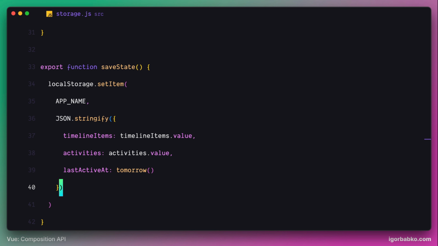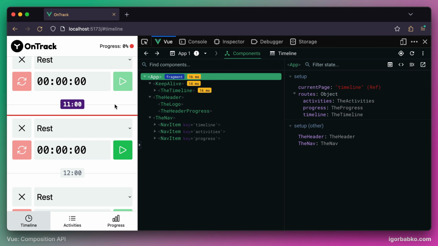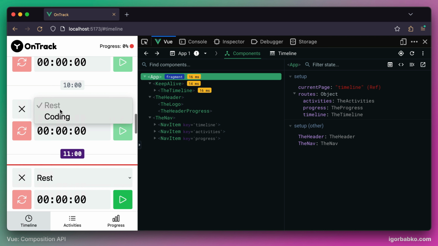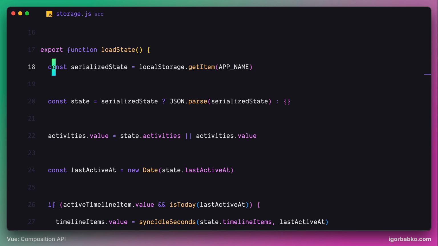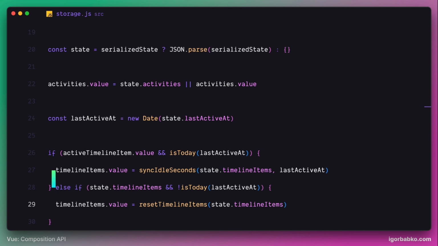as we can see, all the data was reset, not only tracked seconds. Actually, when we selected activities and then opened up the application tomorrow, so to say, by mocking the current date, our selection has been read from local storage, but we're not actually assigning timeline item data read from local storage to the timeline items reactive variable.